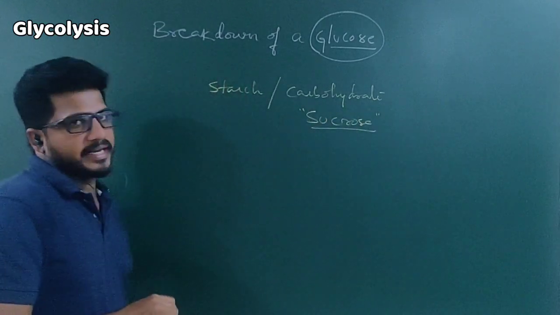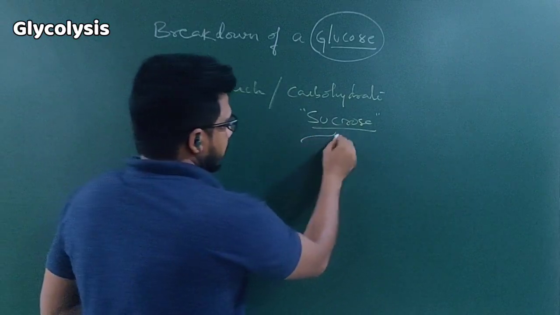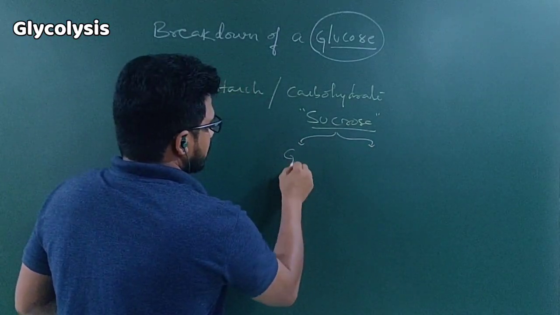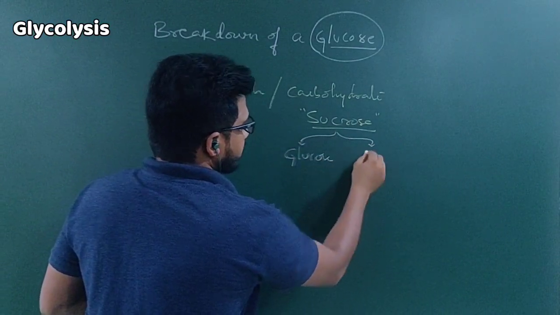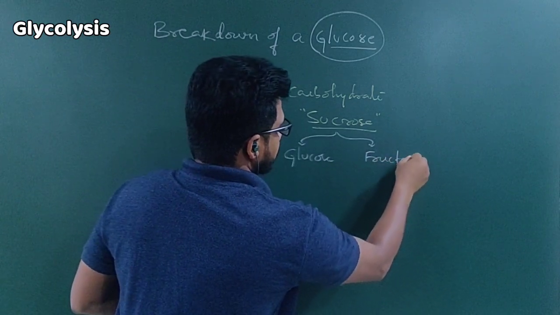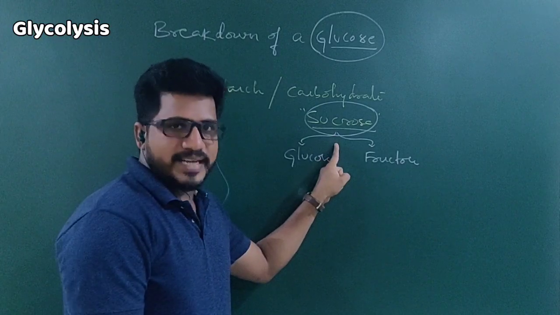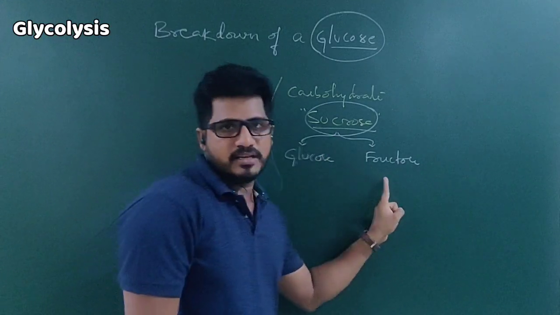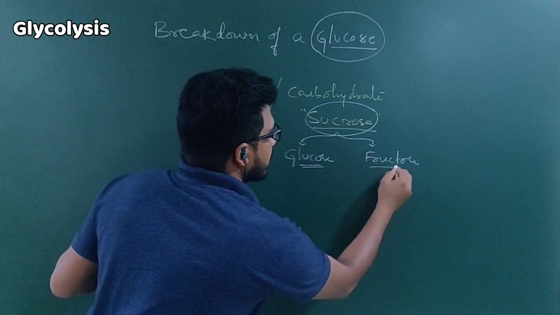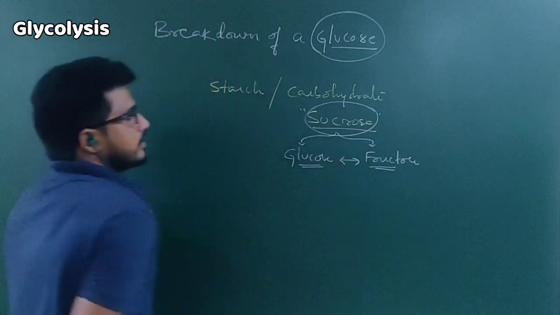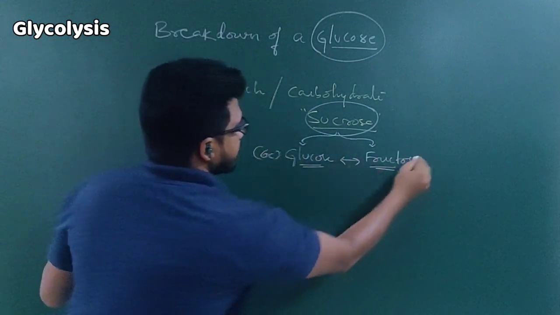Sucrose is a disaccharide. If the sucrose breaks, glucose and fructose come out. Sucrose is made up of glucose plus fructose. Both are isomers, both are 6 carbon components, very important.